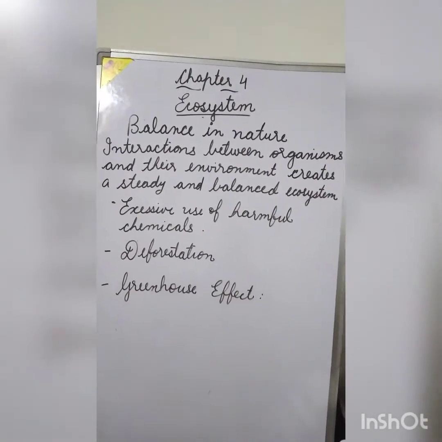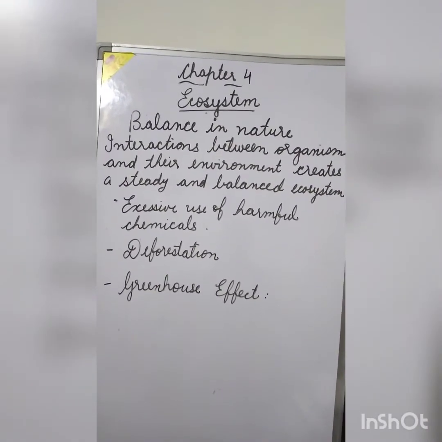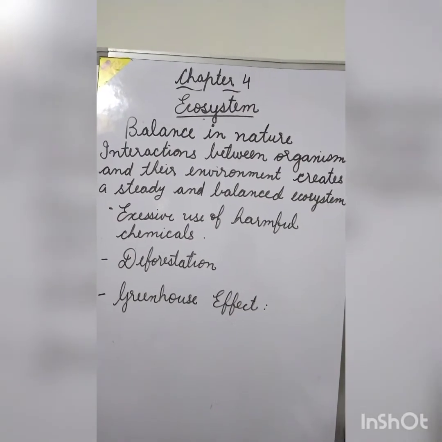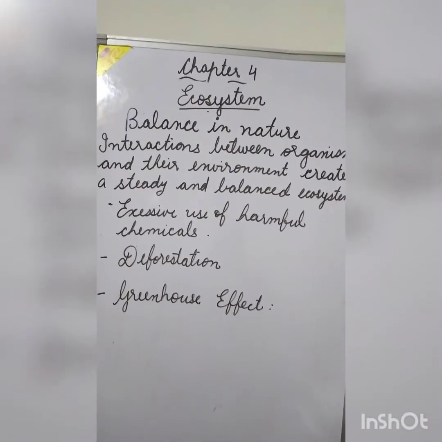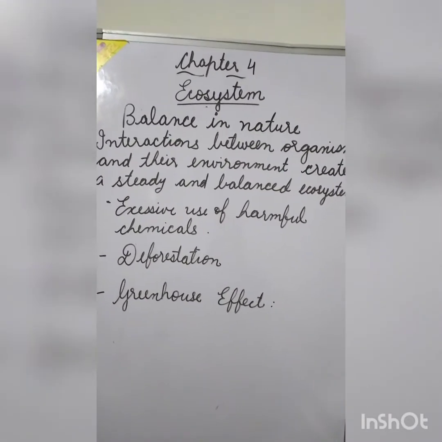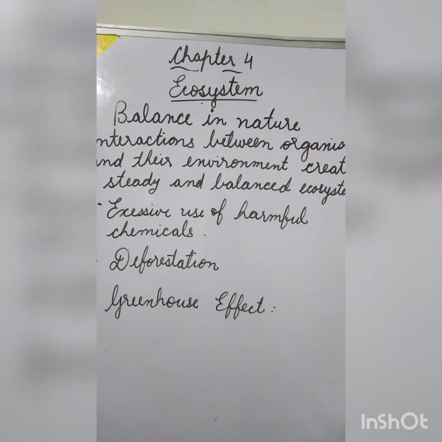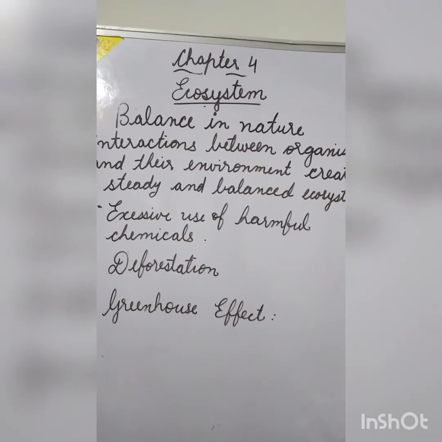Balance in nature. The interactions between the organisms and the environment create a steady and balanced ecosystem. But human activities have ruined the balance in nature. The three main factors which affect the balance in nature are, first, excessive use of harmful chemicals. Human beings use a lot of chemical fertilizers, which are not only affecting human life, but also the life of other living organisms.